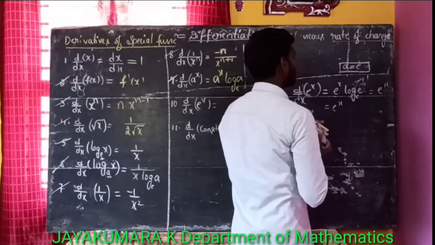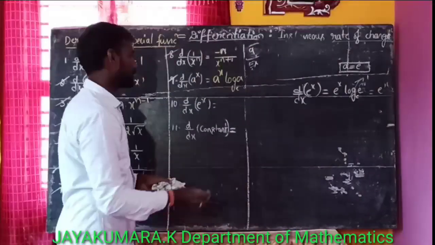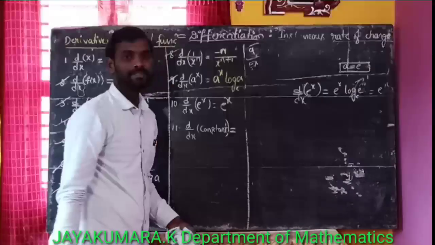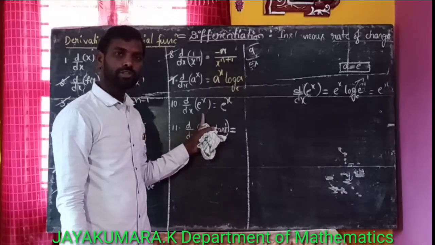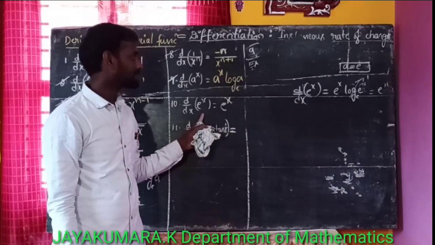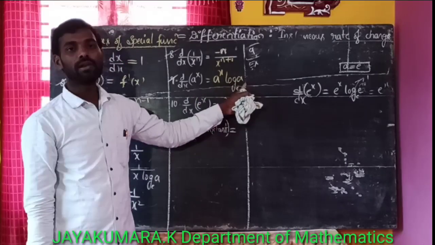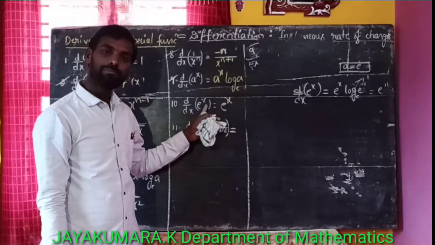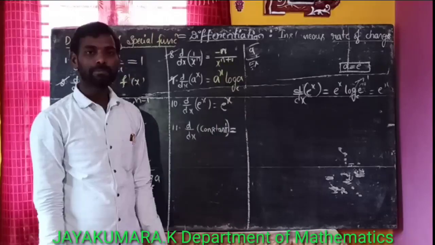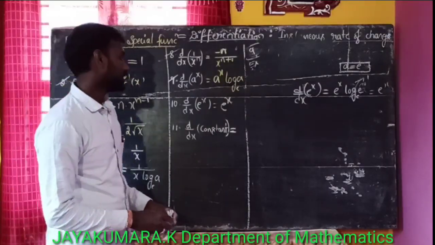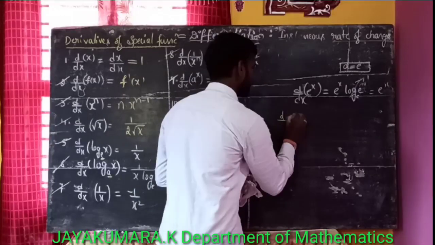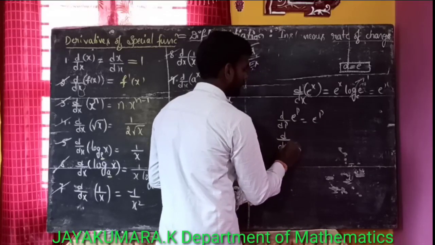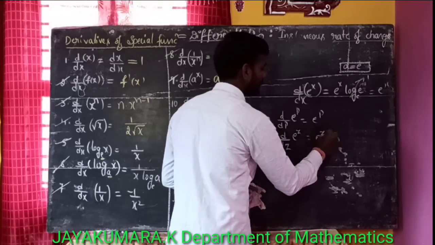That is, derivative of e to the power of x is also what? e to the power of x. That is e to the power of x only. Next, derivative of 7 to the power of x. That is equal to 7 to the power of x into log 7. Derivative of e power x is e power x. Derivative of e power y is e power y only with respect to y. Derivative of e power p with respect to p is e power p only. d by dz of e power z is equal to e power z only, like that.